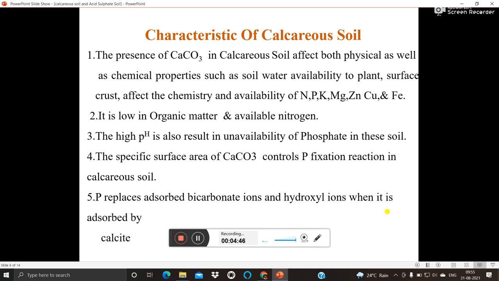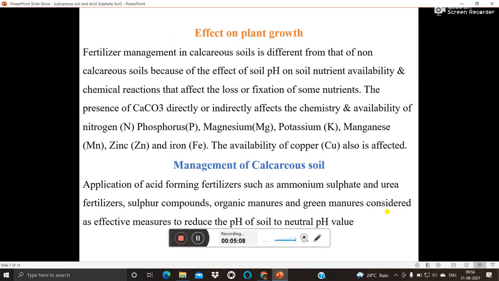It is low in organic matter and also low in available nitrogen. The high pH also results in unavailability of phosphate in this soil. The specific surface area of calcium carbonate controls the P fixation reaction in calcareous soil. The P replaces adsorbed bicarbonate ions and hydroxyl ions when it is adsorbed by calcite. So, the effect on plant growth: mainly there is unavailability of different types of micronutrients and macronutrients. So the availability of such nutrients is directly affected in calcareous soil.